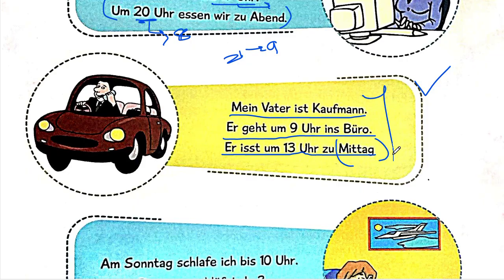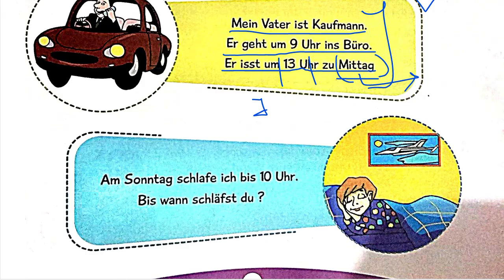These are simple sentences that you can even memorize. You can just change the time based on whatever it is. Let's say if it was 7 o'clock here, then instead of Mittag, you would use Frühstück. Frühstück is breakfast. So these kinds of things you'll have to change.